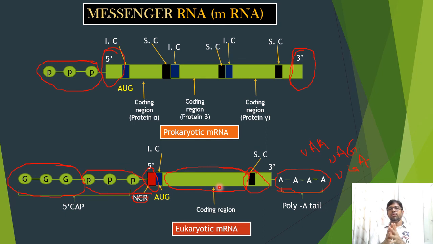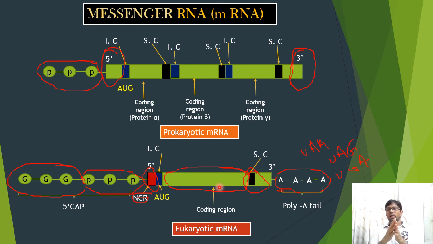Coming to the prokaryotic mRNAs, in detail: in prokaryotes, different genes concerned with the same trait are often found in groups known as operons. All the genes present in an operon are transcribed into a single mRNA molecule. These mRNA molecules are polycistronic and carry codes for several adjacent genes of DNA.